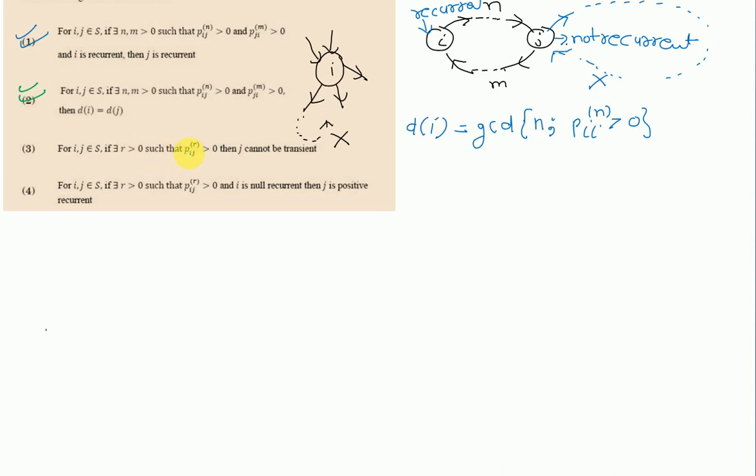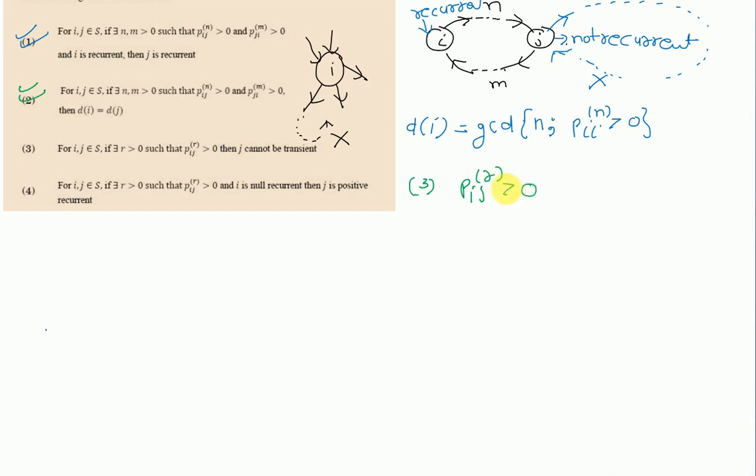Now proving option number 3 is also easy. It says that if p_ij^r is greater than 0, then j cannot be transient. It may be transient. See, option number 3 gives only a single statement, that p_ij^r is greater than 0.